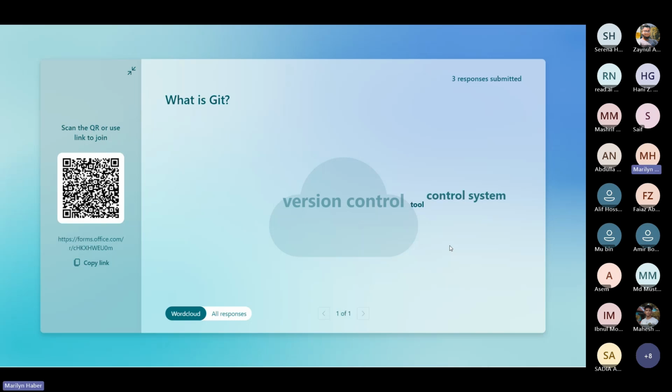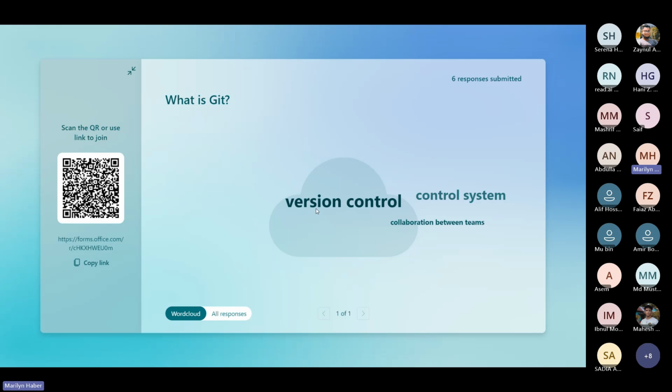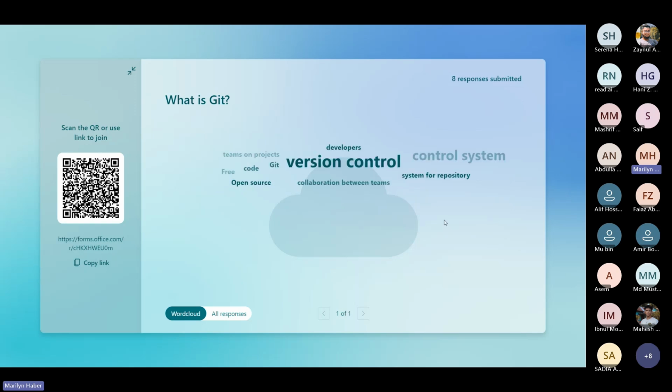Okay, I see control system, version control, I see tool. How many attendees do we have? 25. So we need 25 answers. Waiting for you guys. Teams on project, code, open source, collaboration between teams. I see some good answers. System for repository.